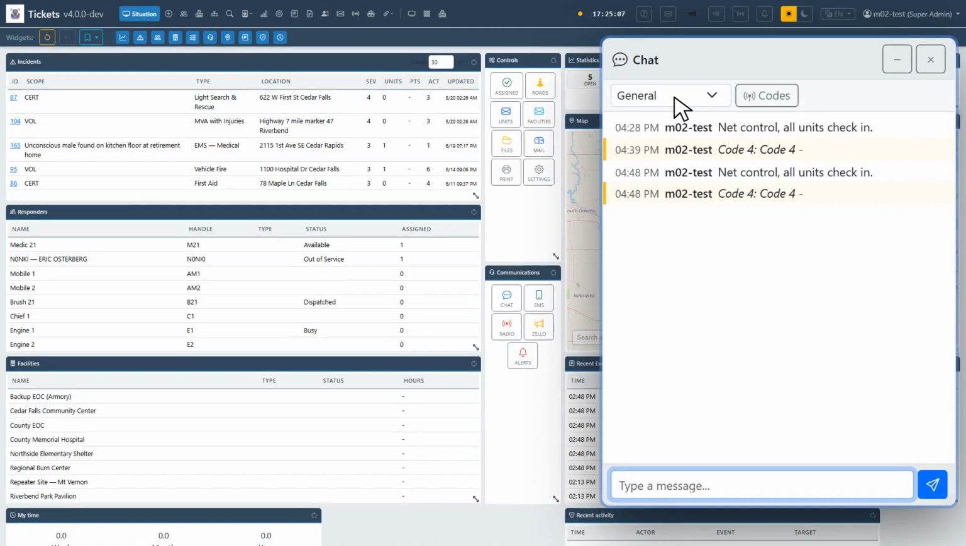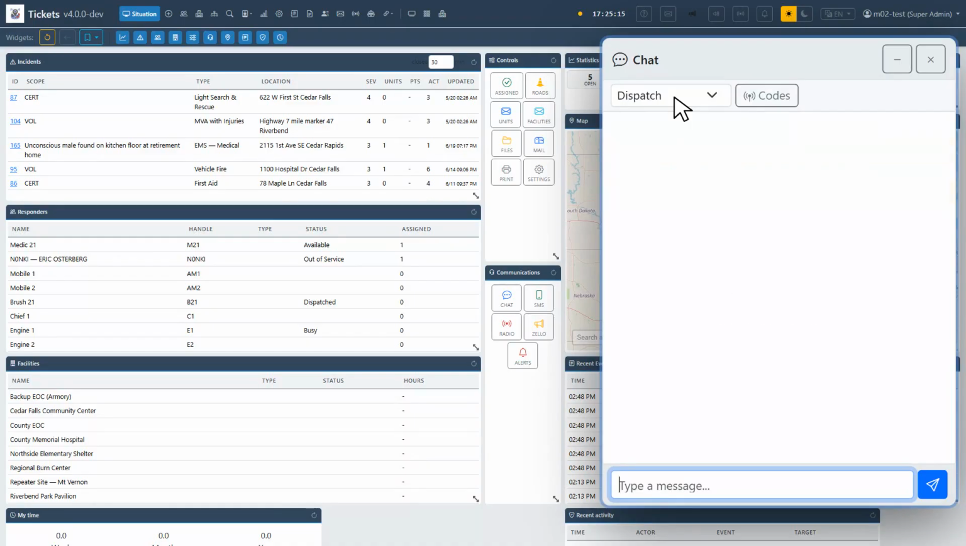General is the everyone channel. Your whole org sees these messages. Use it for things the whole room should know. It's a little like reply all, so don't overuse it. Dispatch is the working channel for the people running calls. Day-to-day coordination lives here. And Admin is for the folks running the system. 3 channels. That's the set in the dashboard chat today.